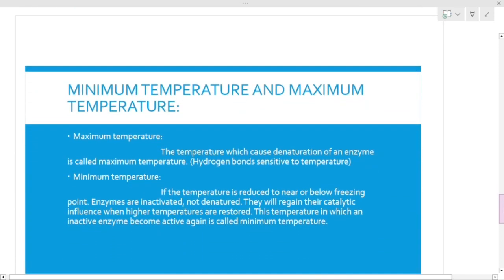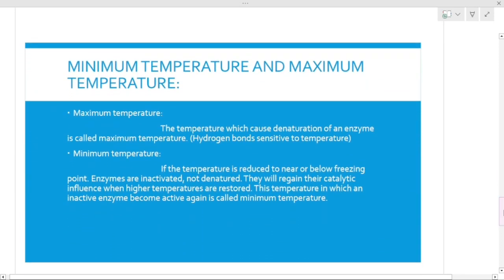Okay, the next thing that we will discuss is the difference between maximum temperature and minimum temperature. In the previous slide we discussed optimum temperature, so let's explore the concepts behind maximum and minimum temperature. Whenever we say maximum temperature, we are talking about the temperature which has denatured the enzyme. This temperature has crossed the limit from the optimum temperature.